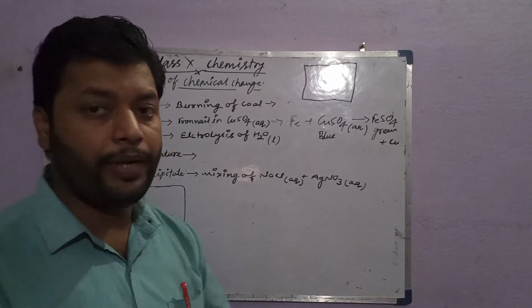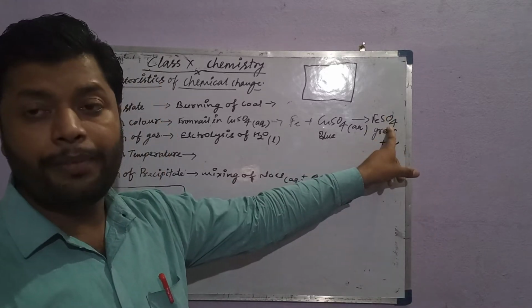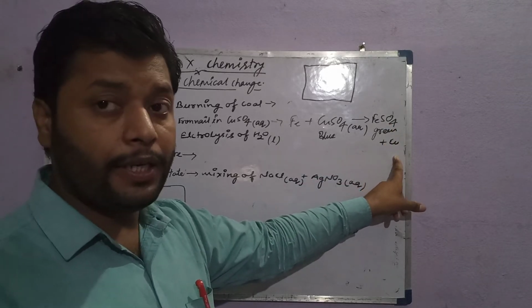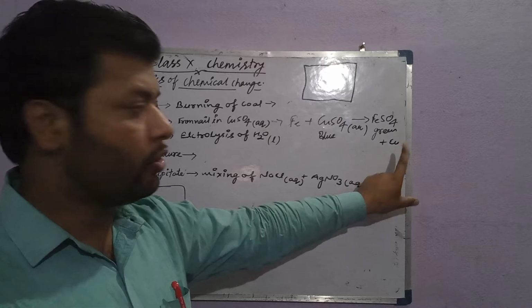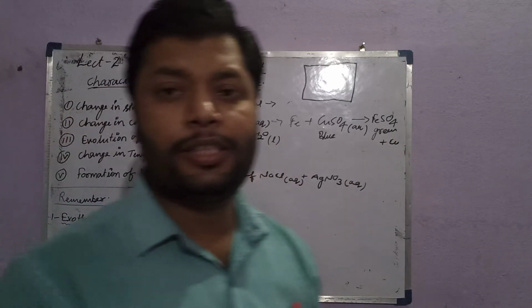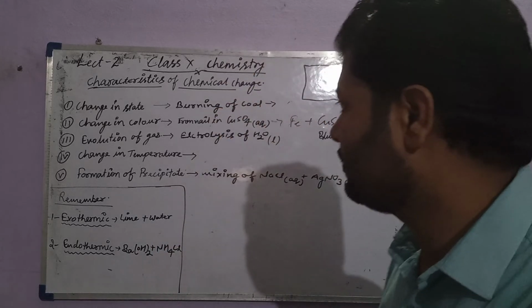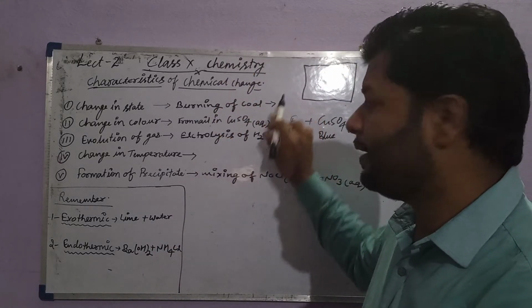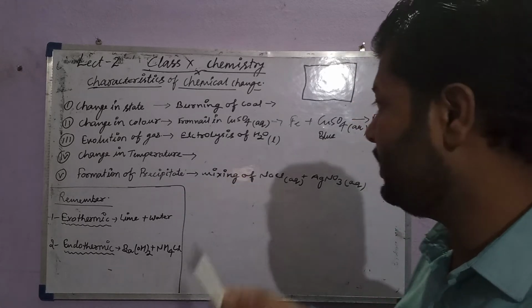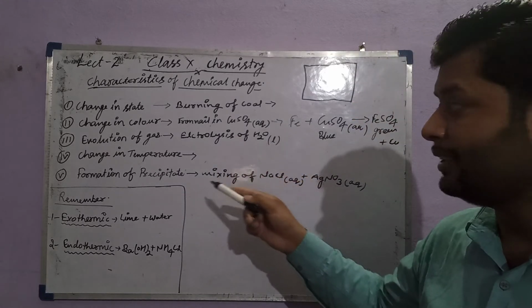The product formed is ferrous sulfate, and copper is displaced out. Okay? Copper. So this is one of the reactions we are having. Burning of coal, the first reaction, indicated a state change. Now this is a color change.